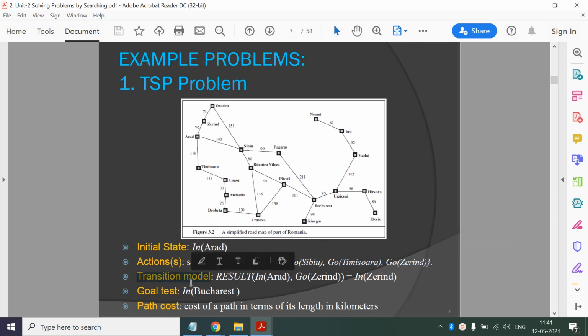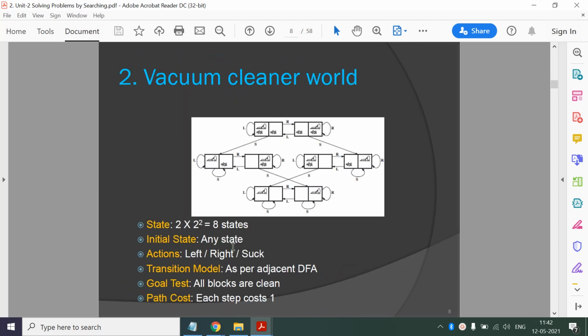Now transition model. If you are in Arad and if you go to Zerind, what is the result? You will be in Zerind, right? So this is how the transition model works. It is like a function. Goal test: if you are in Bucharest, your goal test will return true. And for each action, the cost of the path is in terms of length in kilometers. So the path cost will be in terms of kilometers.